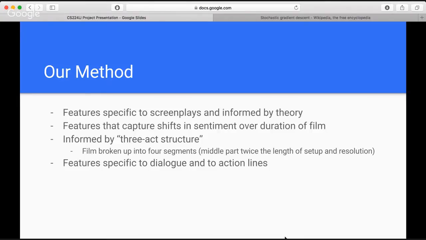In addition, we wanted to build features that could capture shifts in sentiment over the duration of a film, because we think that being able to understand or capture the narrative arc of a screenplay could be crucial to determining its quality. And we do this by segmenting the film based off the conventional 3-act structure that many films use. And in addition to this, we build features specific to dialogue and to action lines.